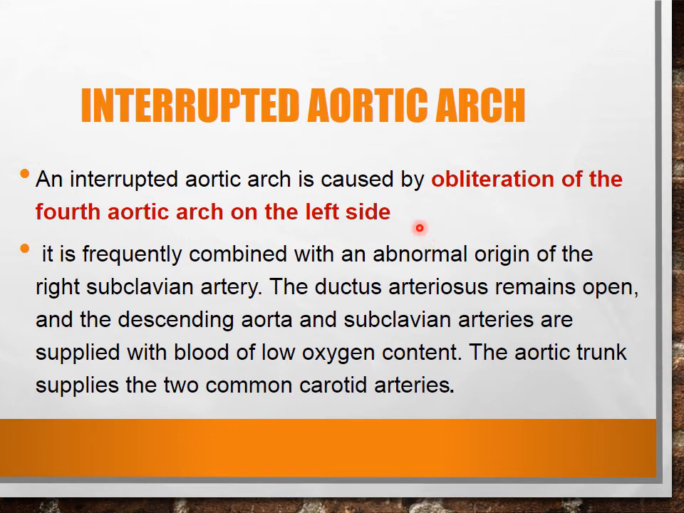So the next anomaly is the interrupted aortic arch. Interrupted aortic arch is caused by obliteration of the fourth aortic arch on the left side. It has to form normally, but it is obliterated. It is combined with aberrant right subclavian artery, as you have seen in the previous slide, and the ductus arteriosus remains open. The descending aorta and subclavian arteries are going to have poor oxygen, very low oxygen content in the blood.